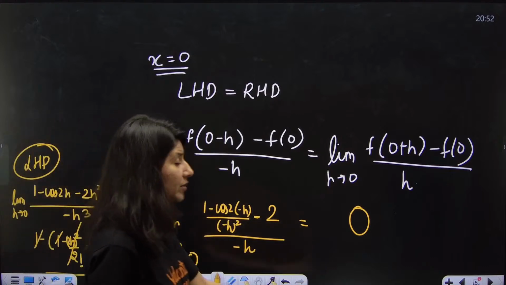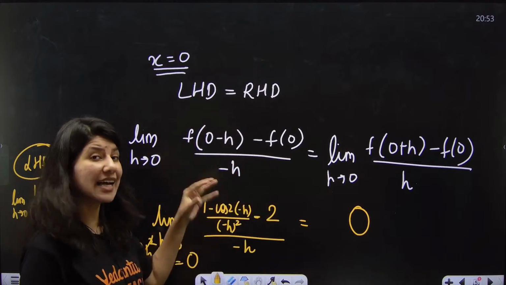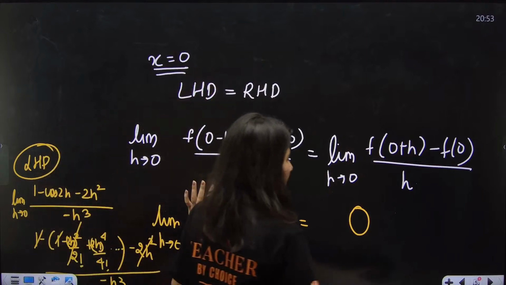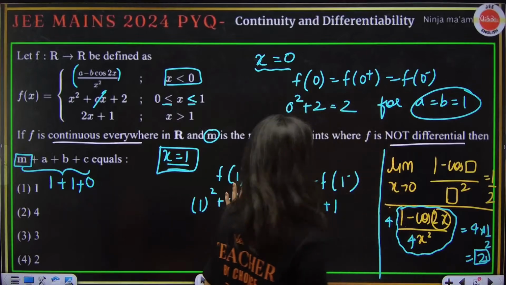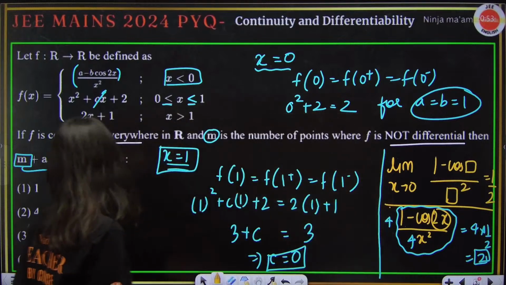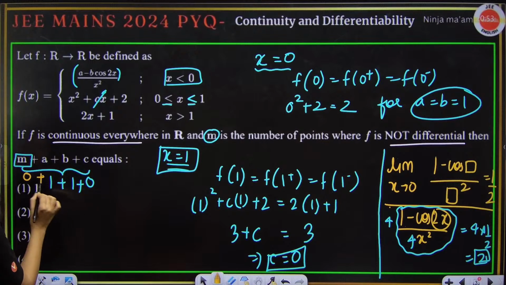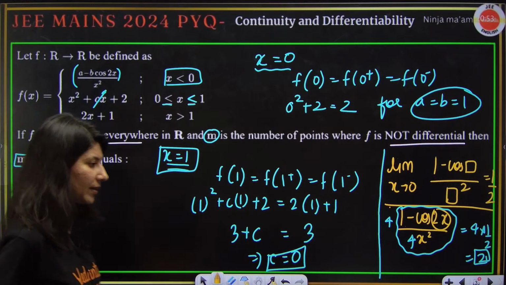Why 0 equals 0? What does that mean? That means that LHD and RHD are equal. It is differentiable at x equals 0 and 1 both. So the final answer is that the number of points of non-differentiability will be 0. So finally the answer will be option D, 2 will be the correct one.